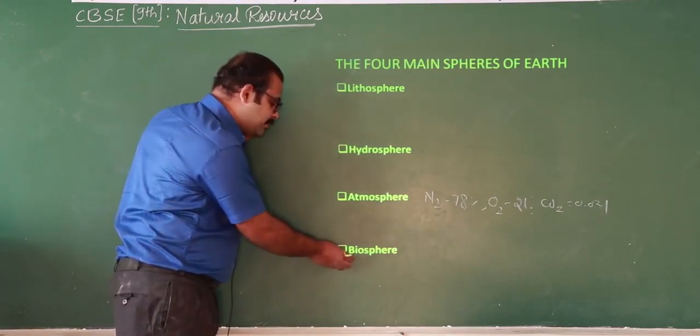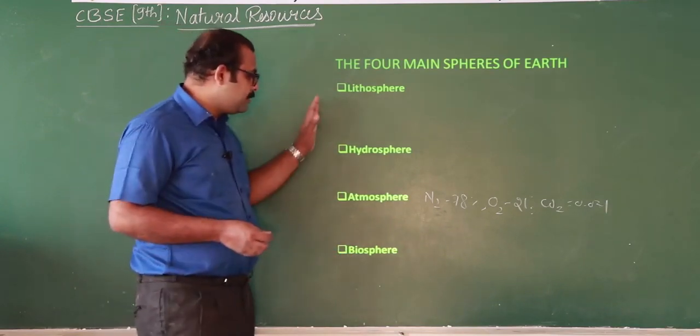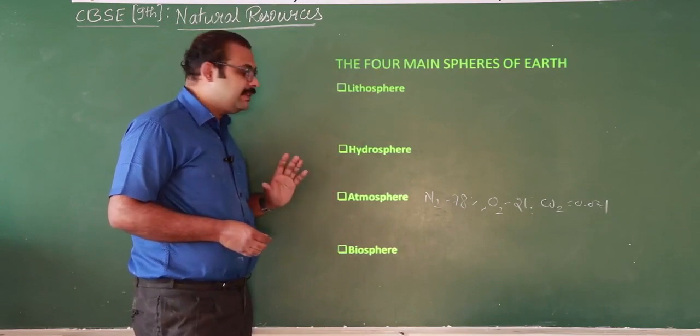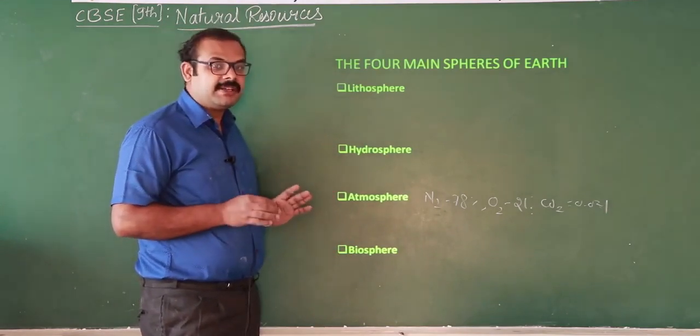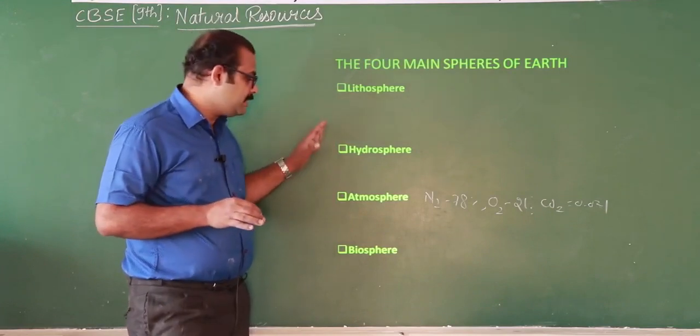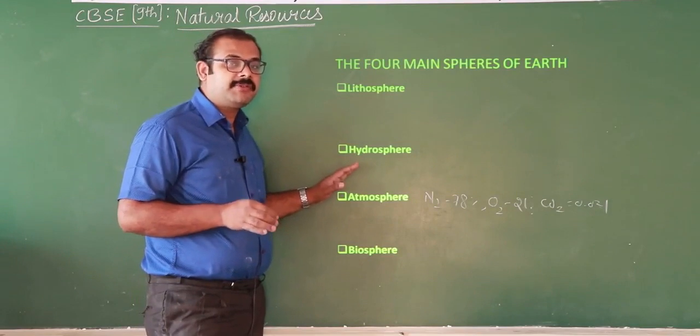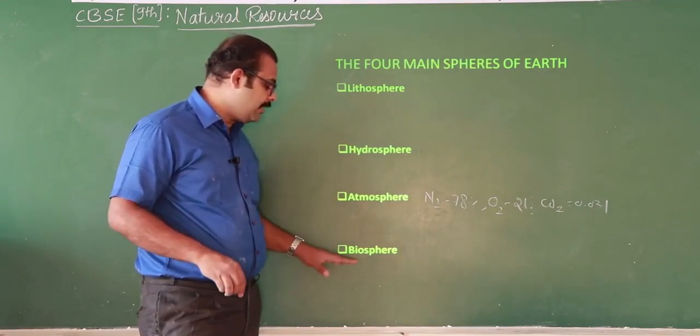The next one is biosphere. The lithosphere, hydrosphere and atmosphere are all essential for the existence of life. In those areas all these act and are helpful for the existence of life. That is what we call biosphere.